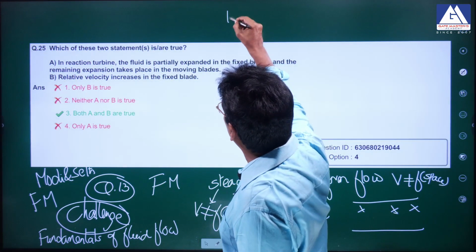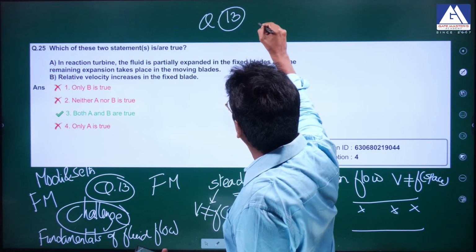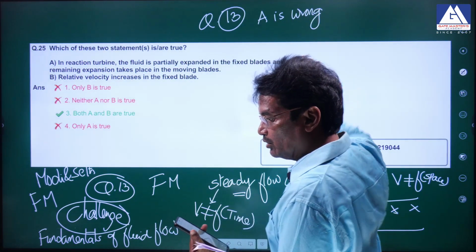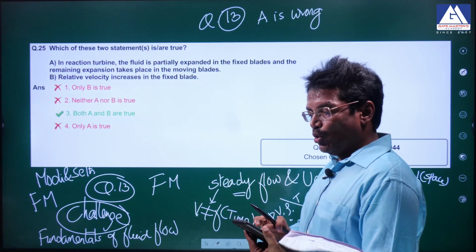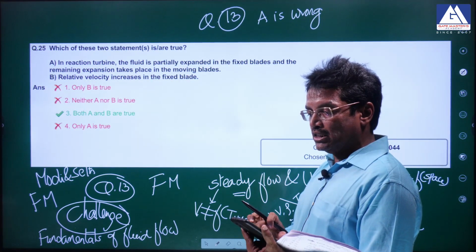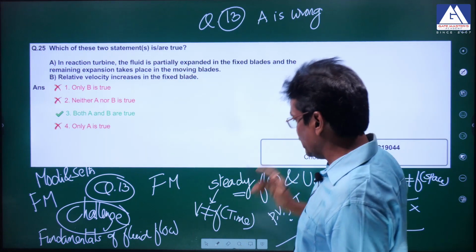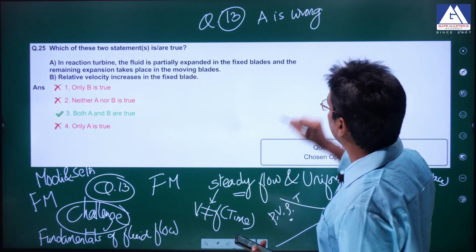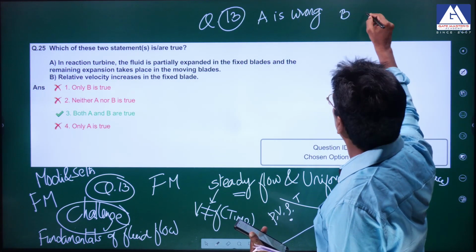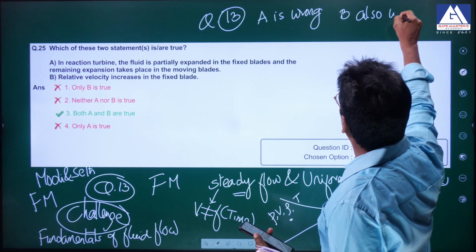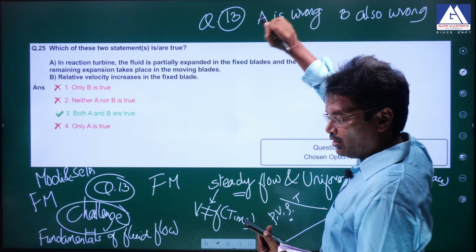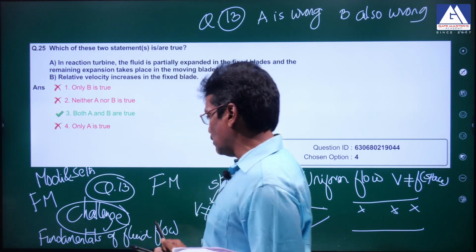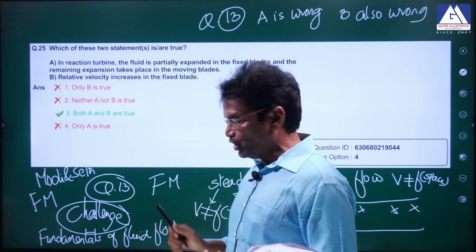In question number 13, A is wrong, but he has given A as true. Steady flow is the type of flow in which velocity at a given point does not change with respect to space. It should be does not change with time. B is also wrong. So in the 13th question, definitely you can challenge it with the source: Modi and Seth, Fluid Mechanics, the chapter Fundamentals of Fluid Flow.